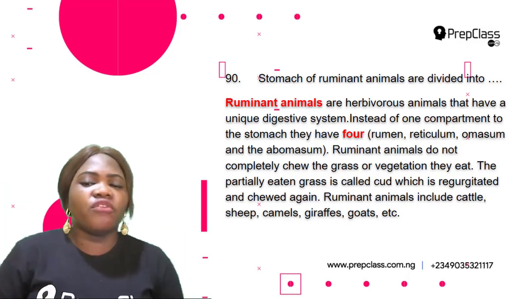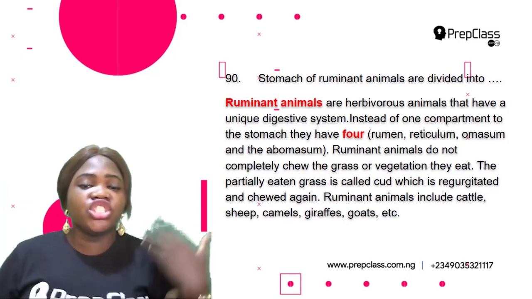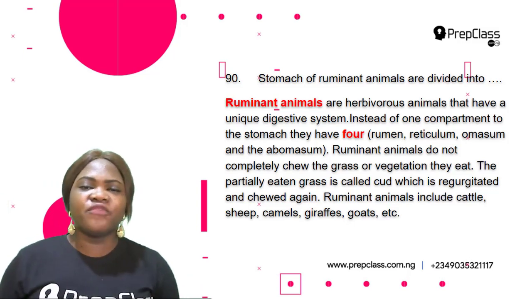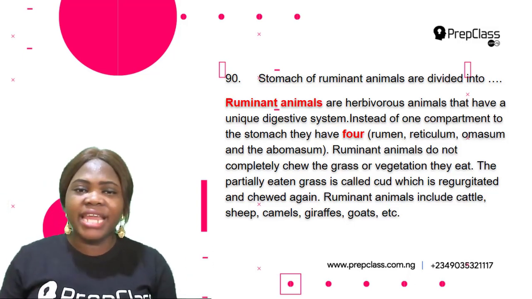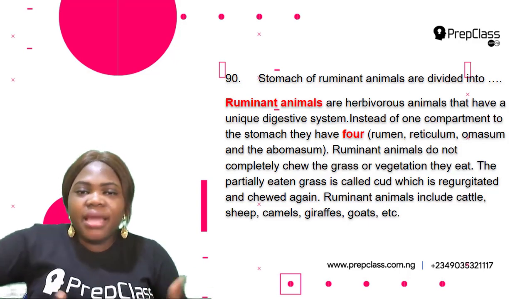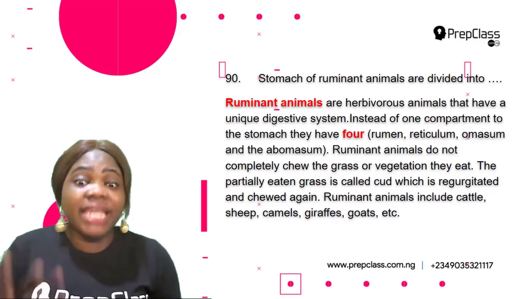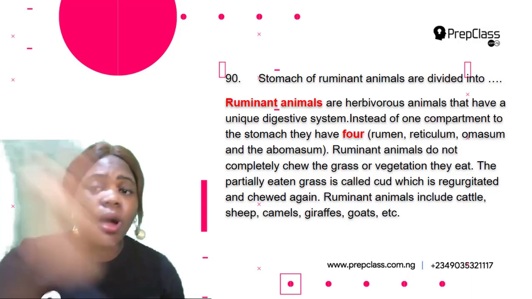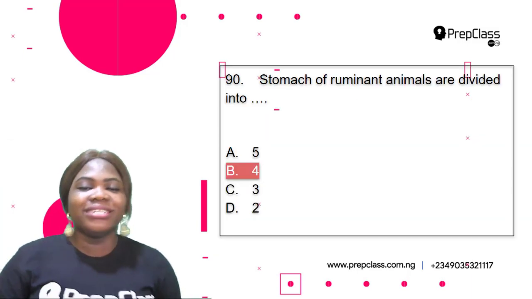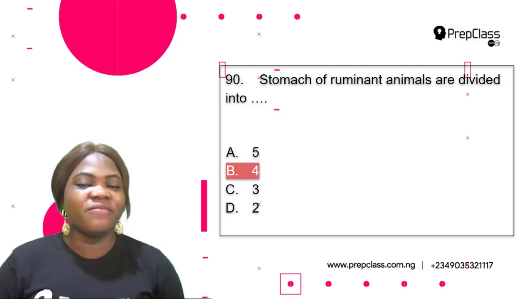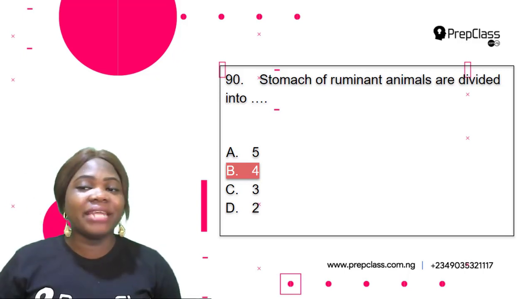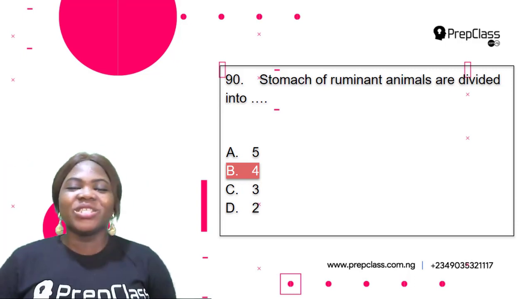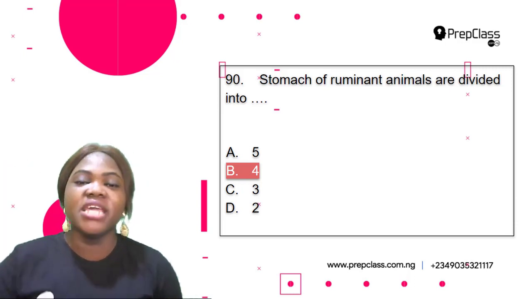Okay, so examples of ruminant animals are cattle, sheep, camels, giraffes, goats. So you must have seen them before. You just notice that you don't find any grass in their mouth, but then they're bringing it back from their stomach and chewing it again. So those are ruminant animals. They have four compartments to the stomach. So the correct option here is option B, 4. The stomach of ruminant animals are divided into four compartments. So the correct option is option B, 4.